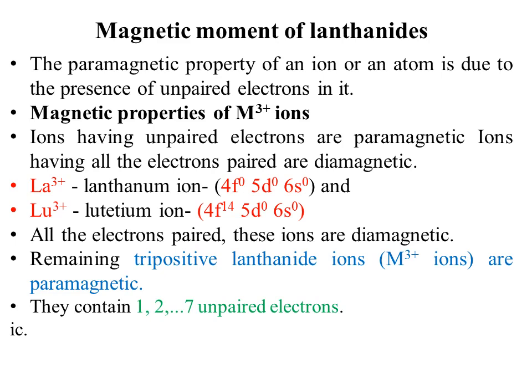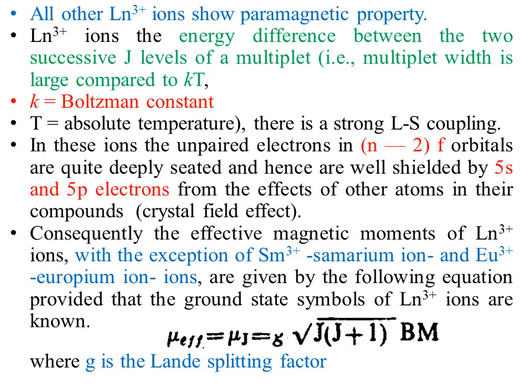Similarly, lutetium will be asked in a similar way, lutetium +3, +2 or +1. So you have to make up your mind, as far as I know, that the mode of the final exam will be MCQs. All the other lanthanides in +3 oxidation state show paramagnetic property.